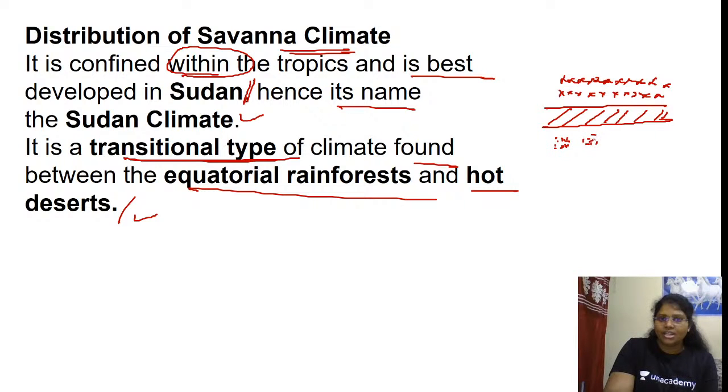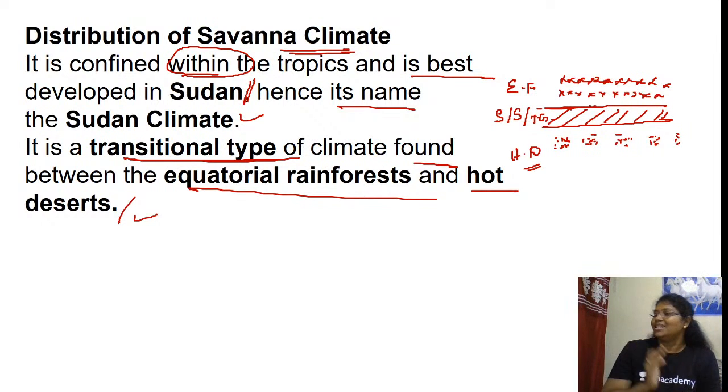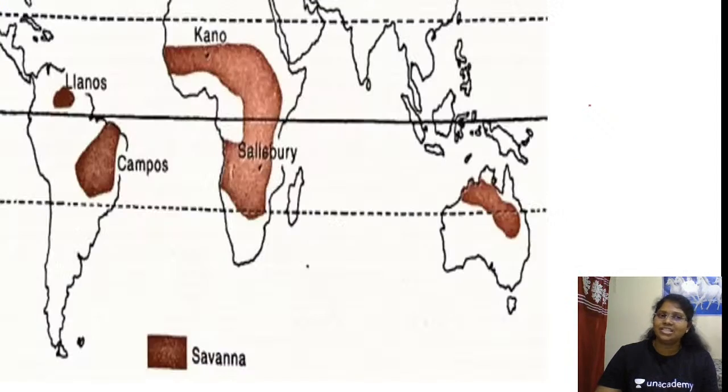Hot, dry desert season, hot deserts. Okay, so equatorial forest, savanna or Sudan or tropical grassland, and this is a hot desert or mid-latitude desert. Don't you think this lies in between, like a sandwich? This is in the middle part, stuffed between the equatorial forest and the desert. Is this clear till now? African savanna. Then we are going to discuss vegetation.